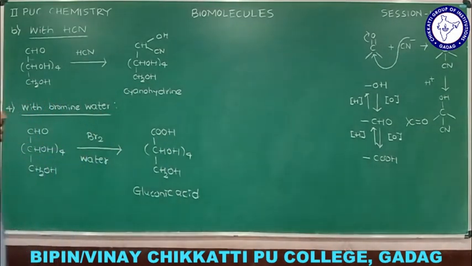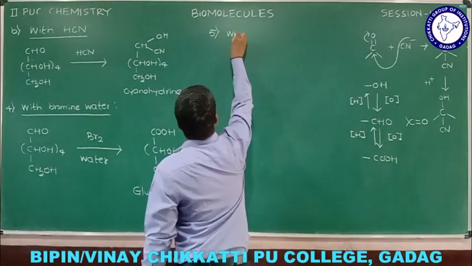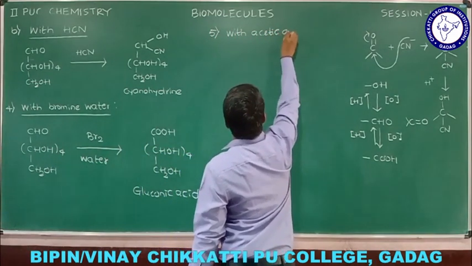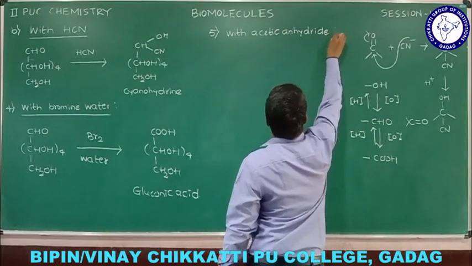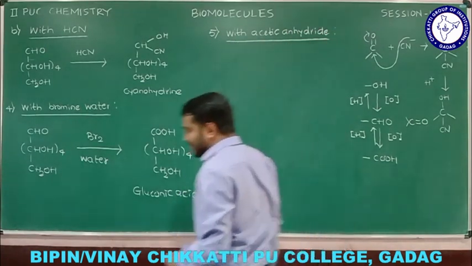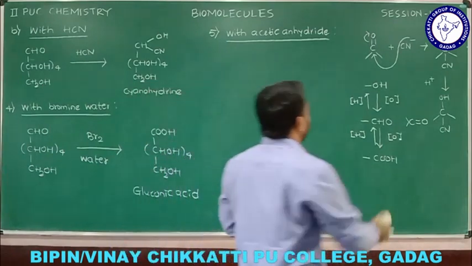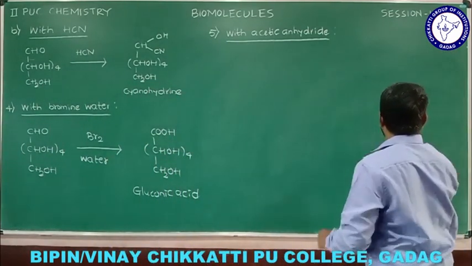Now we'll see one more reaction, that is with acetic anhydride. What happens when glucose reacts with acetic anhydride? We'll see, and later we'll see one more reaction, what happens when glucose reacts with strong oxidizing agents like concentrated HNO3.